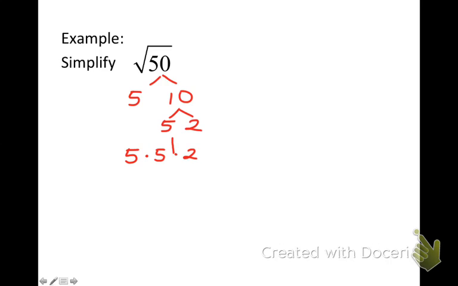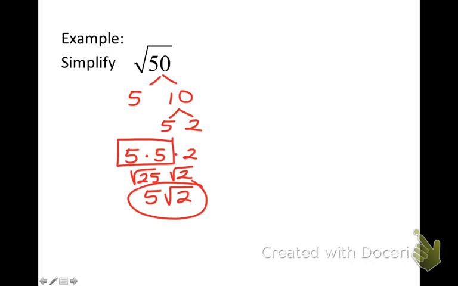Because it's a square root, and a square root gets you two numbers together, right? So the square root of 5 times 5 really would be the square root of 25, and I'm left with a square root of 2. So what's it going to go to? 5 square root 2 would be your simplified form.